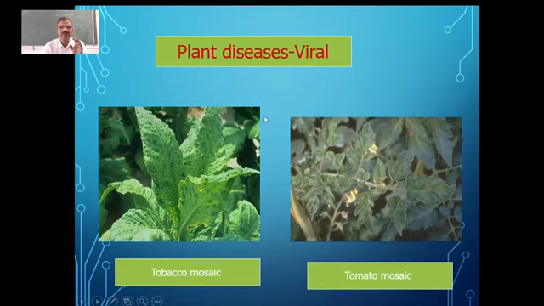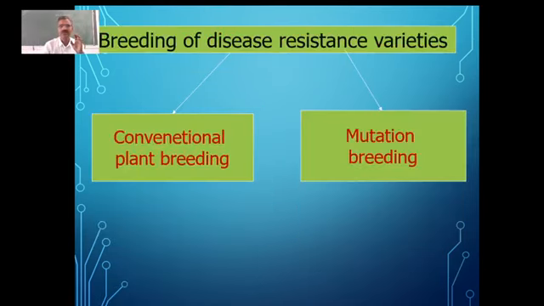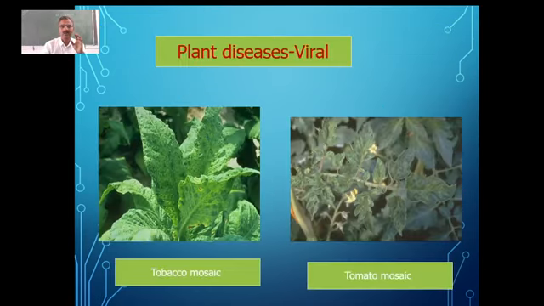Like this, we have viral diseases caused by viruses like tobacco mosaic disease, then tomato mosaic disease. You can see the tomato mosaic disease. Apart from that, we have so many other viral diseases.